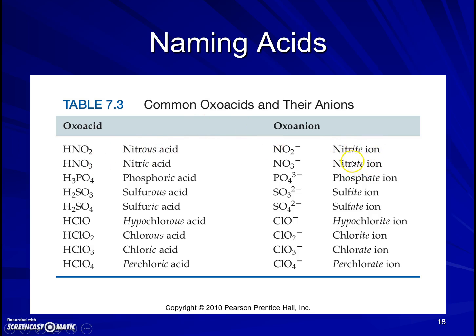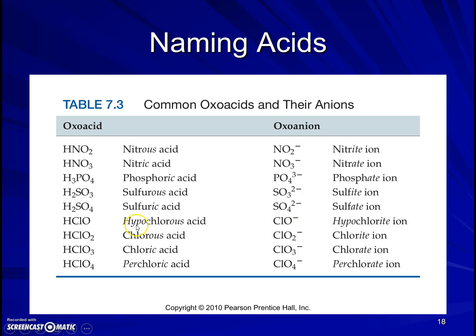Nitrate, with an ATE ending on the anion, we call the acid of that one nitric acid. So we get an IC ending out of the ATE. So phosphate ion gives us phosphoric acid. Sulfite ion gives us sulfurous, and ATE to IC for sulfate and sulfuric.